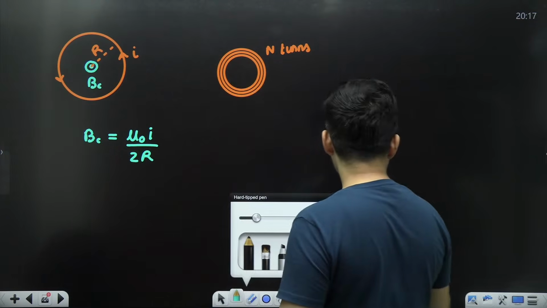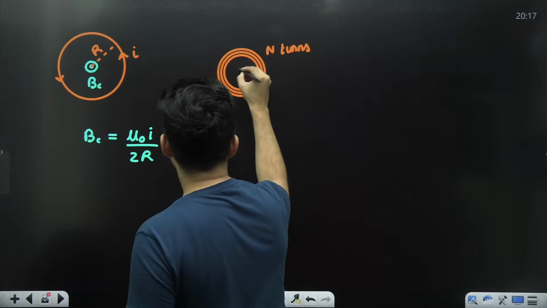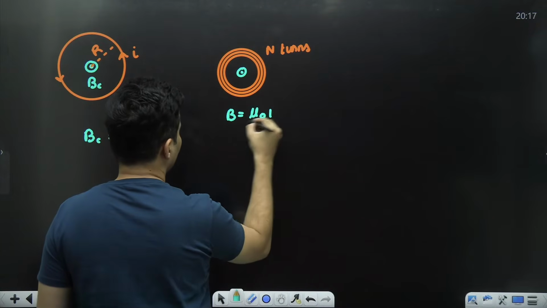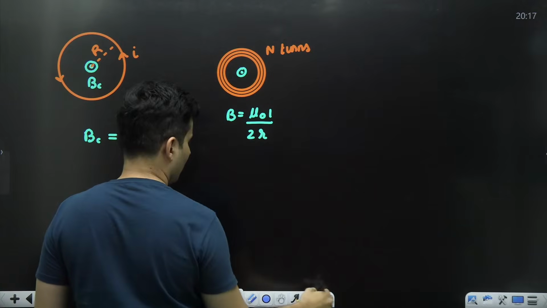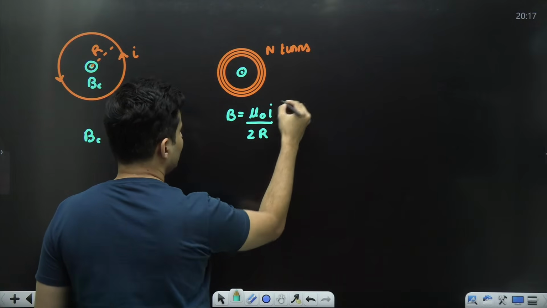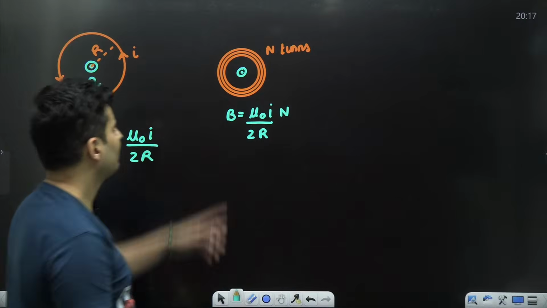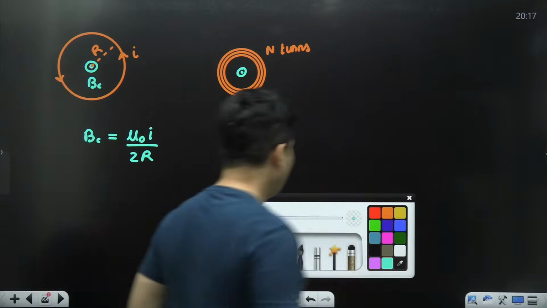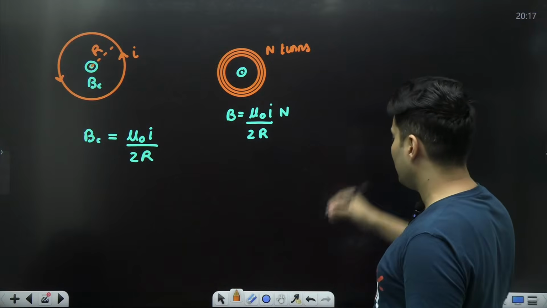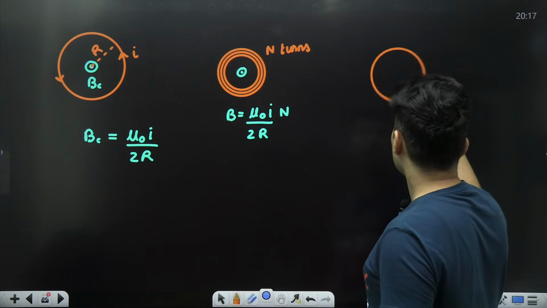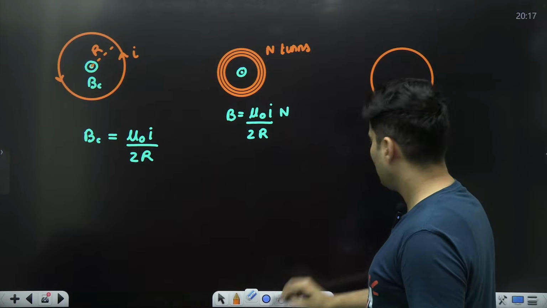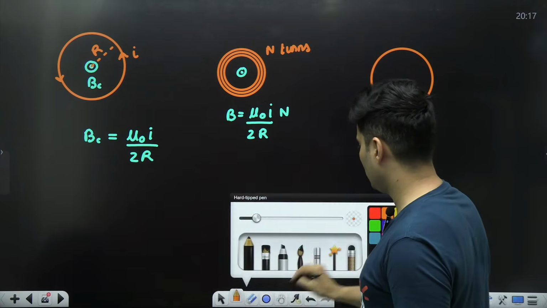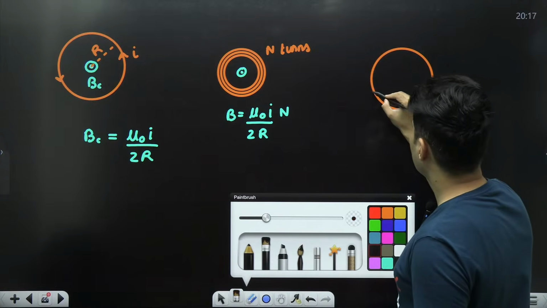At the center, the magnetic field will be mu naught I by 2R, just multiplied by n, the number of turns that it has. It's a coil, that's it. Similarly, if it does not have n turns, and is just an arc.